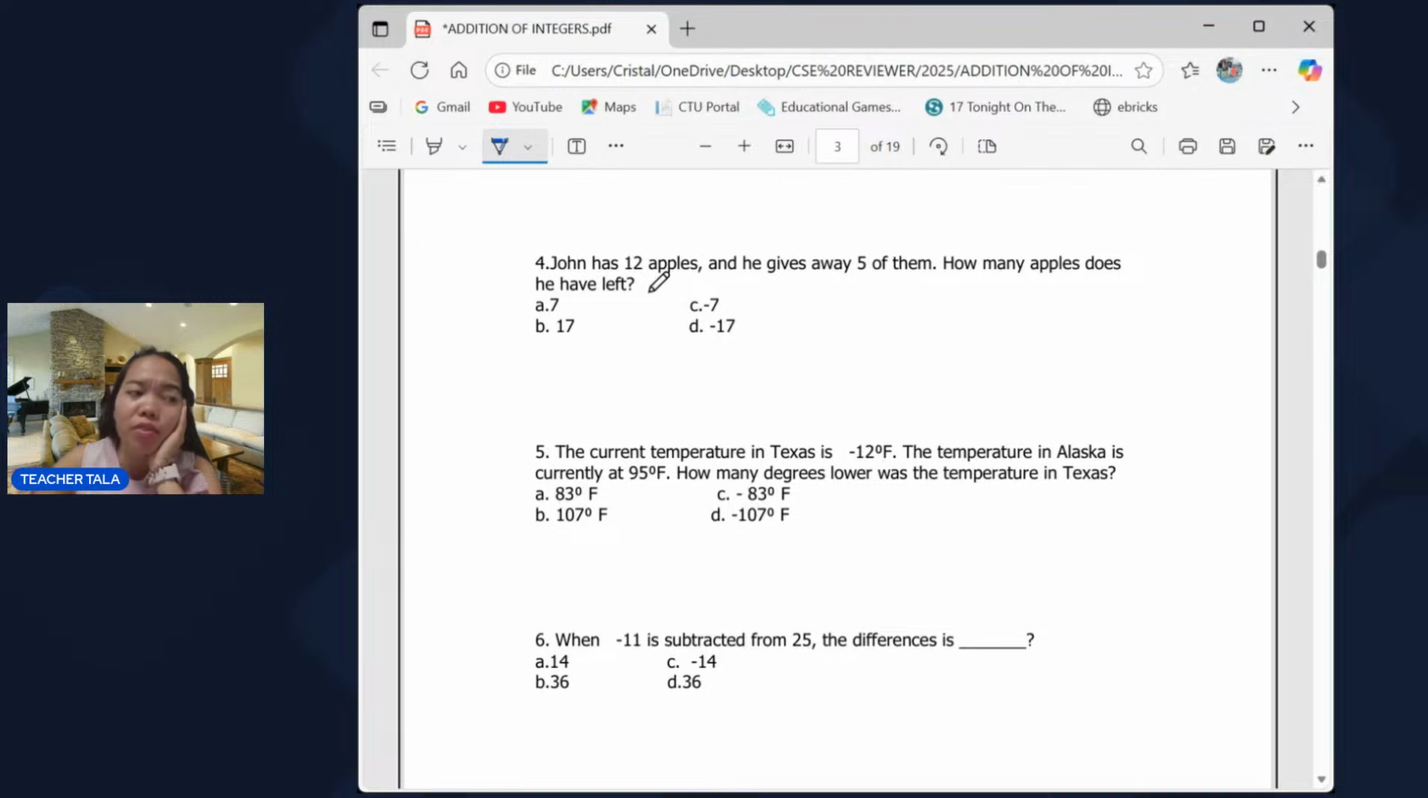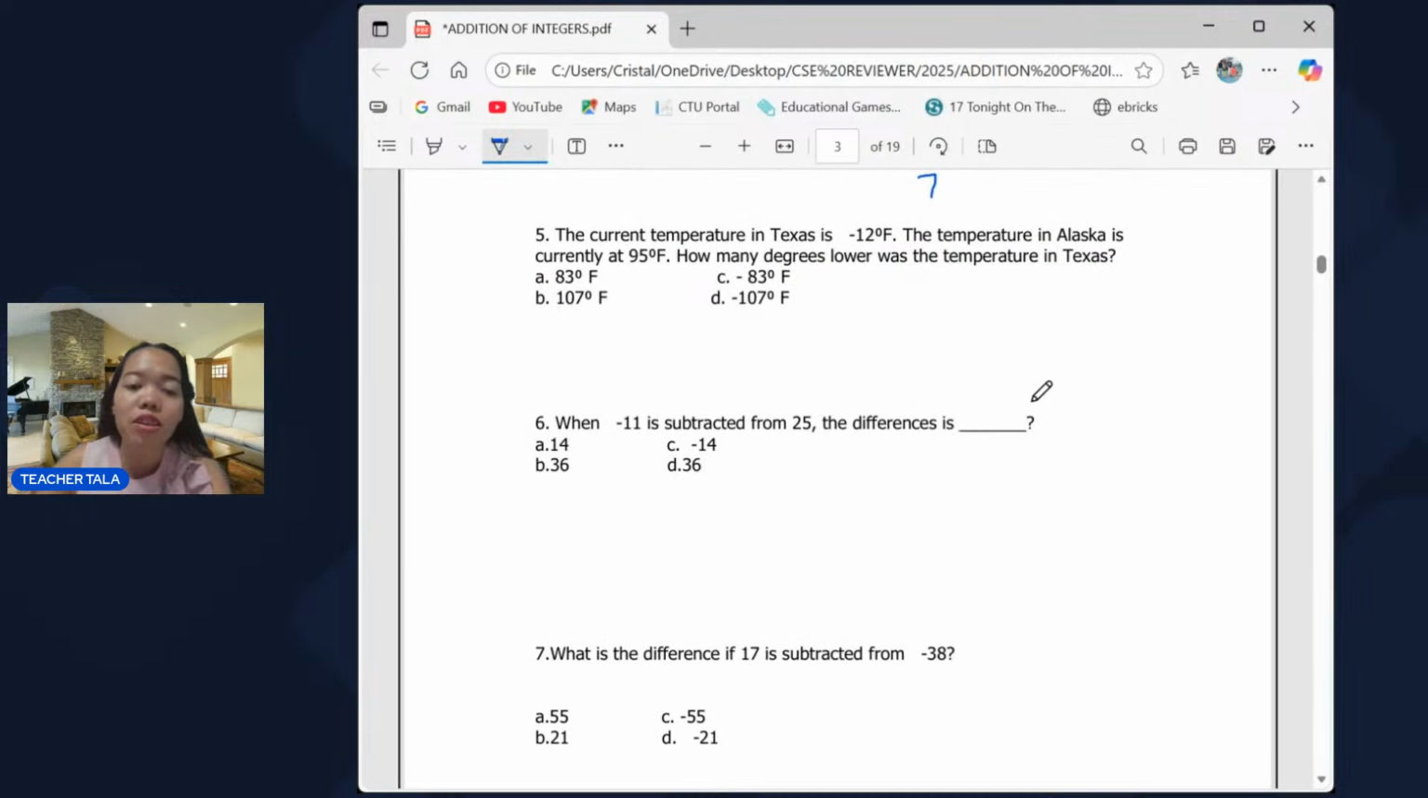If you want to save as much time as you can, you don't have to solve every problem if it's easy like this. But if you want to make sure na hindi po kayo magkakamali, you can just directly write the given numbers 12 and 5. But it says gives away, drop, decrease, it means minus or negative. So 12 minus 5, that is 7. Take the sign of the greater number, so that's 7. That's letter A, positive 7.